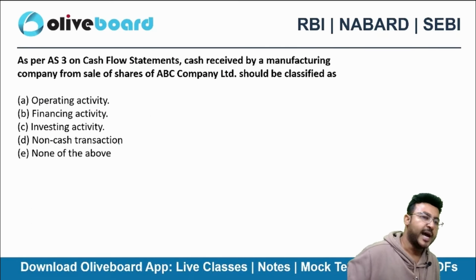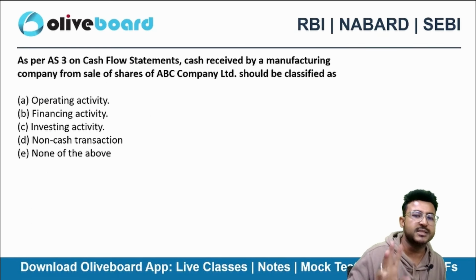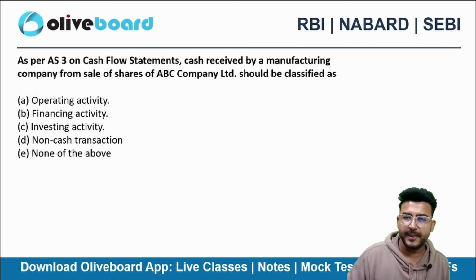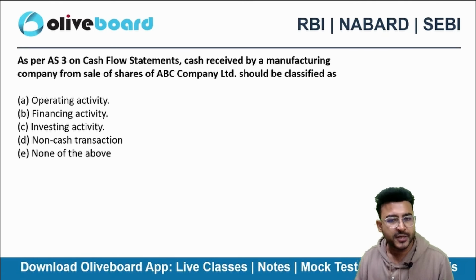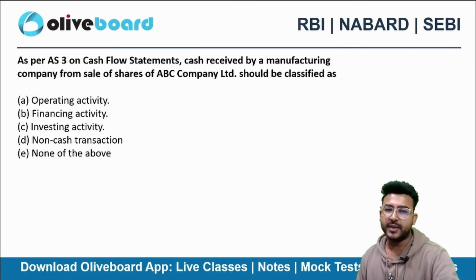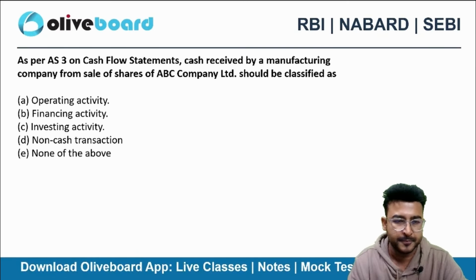Right, next one. As per accounting standard 3, which is related to cash flow statement, cash received by manufacturing company from sale of shares of ABC Limited should be classified as what kind of activity? Over to you.